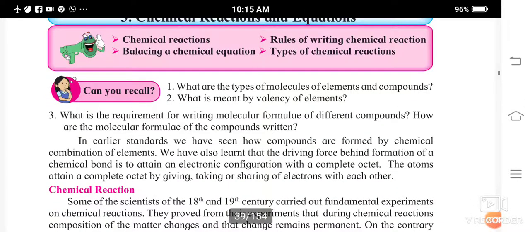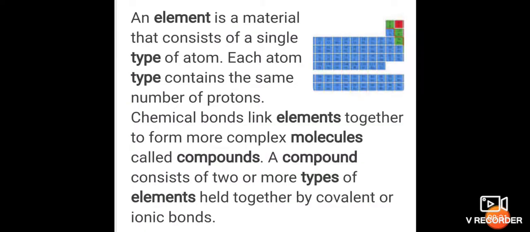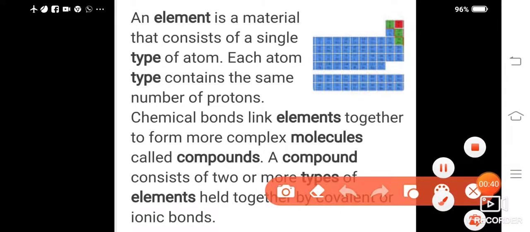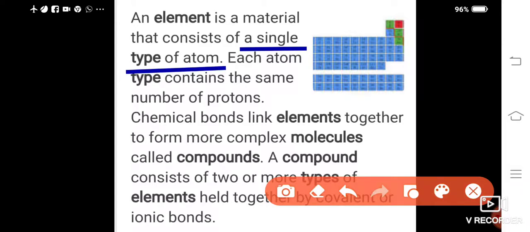Now, can you recall the types of molecules, of elements and compounds? An element is a material that consists of a single type of atom, like oxygen, nitrogen, O2, H2. All of these contain a single type of atom. Each atom type contains the same number of protons. Chemical bonds link elements together to form more complex molecules called compounds.